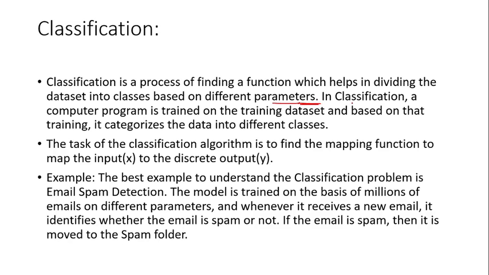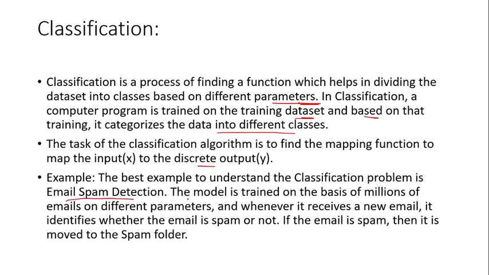In classification, a computer program is trained on the training data set, and based on that training, it categorizes the data into different classes. The task of classification is to find the mapping function to map the input to the discrete output. The best example to understand a classification problem is email spam detection.